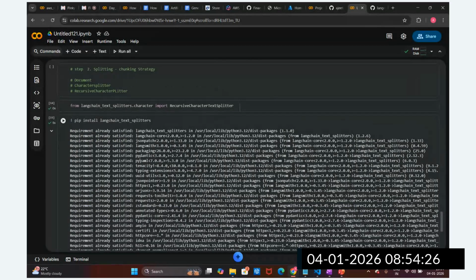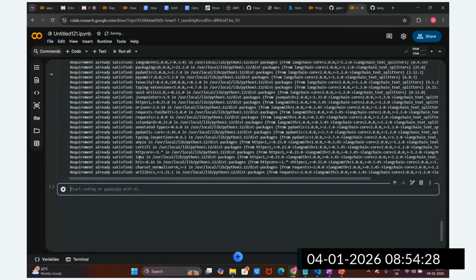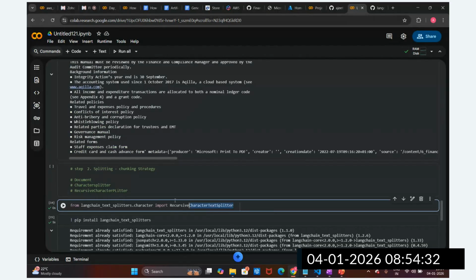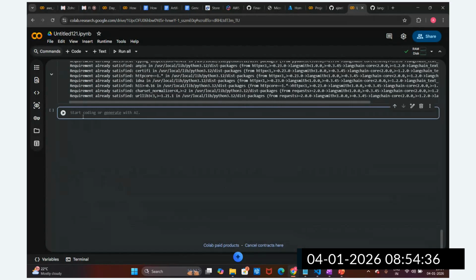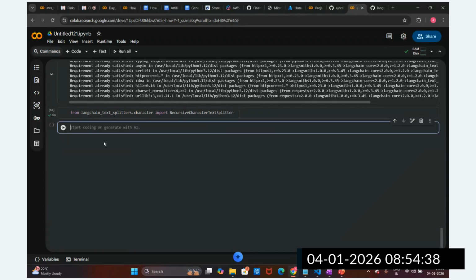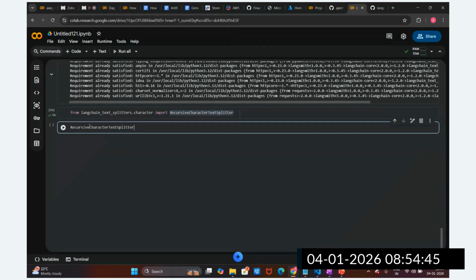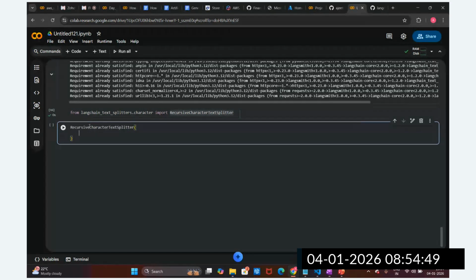Now we are going to utilize the recursive character splitter, so we have imported this. After the installation, we have to import this. Now we are going to create an object of this text splitter, the recursive character splitter, and then we are going to provide the chunk size, guys.